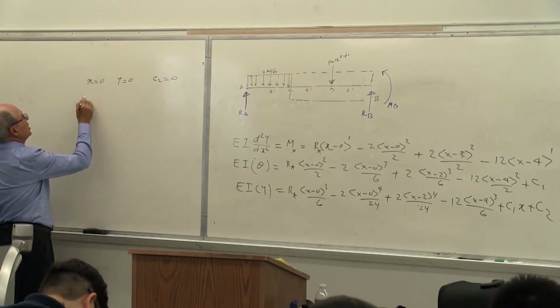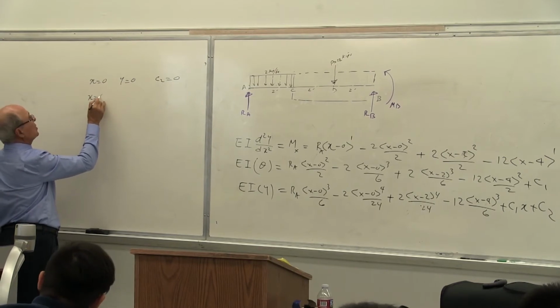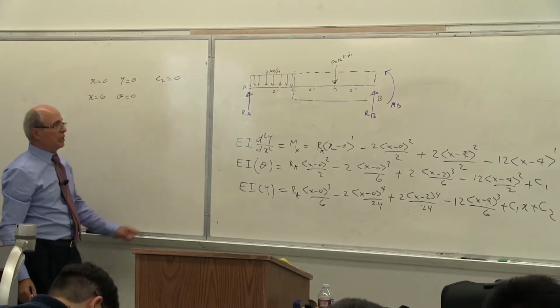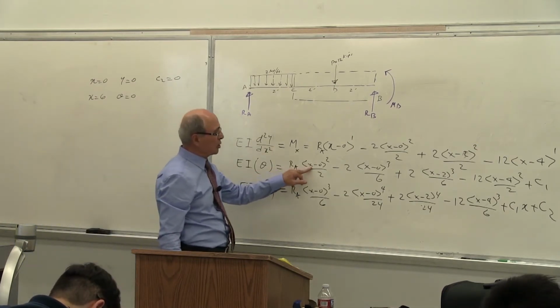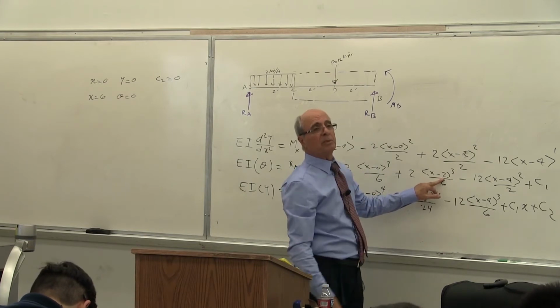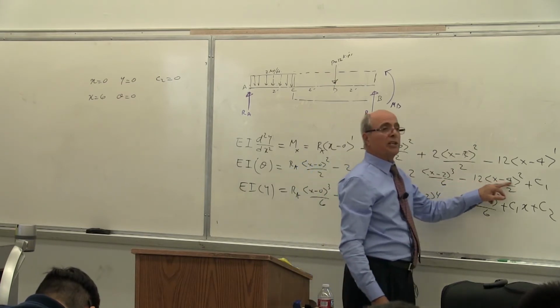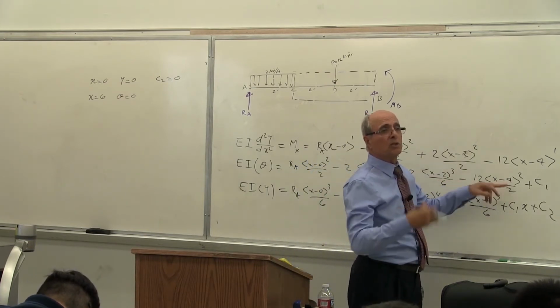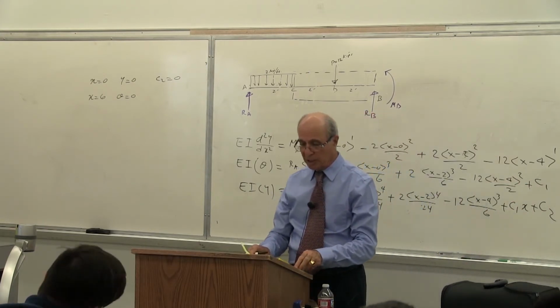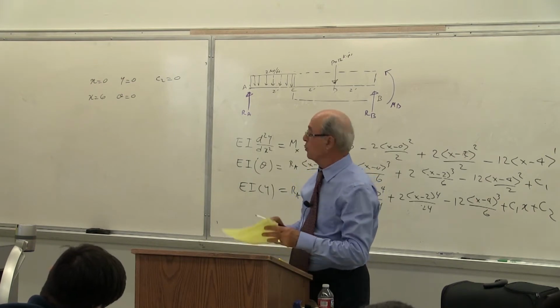Now, next one is this. At x equal to 6, theta equal to 0. In this equation, you have to put x equal to 6, 6 minus 2 becomes 4, then you get parentheses. Yes or no? 6 minus 4 becomes 2. It is plus, so it becomes parentheses plus C1. I write that result there because I'm not here for you to do the math. I put the result of that.